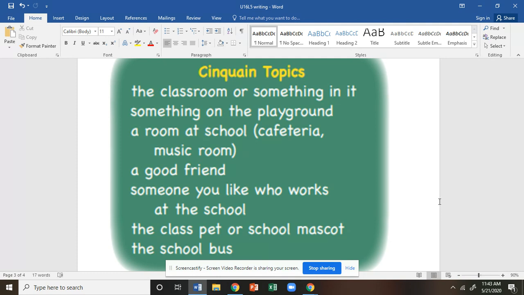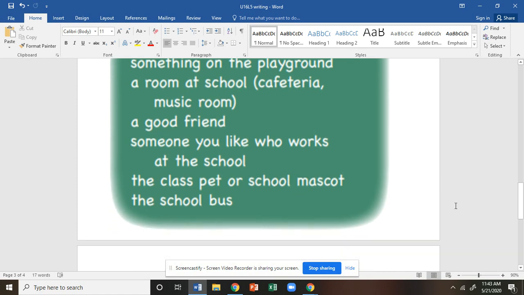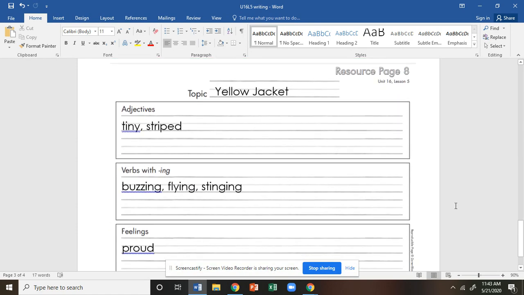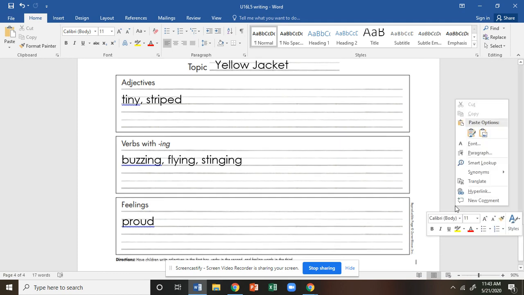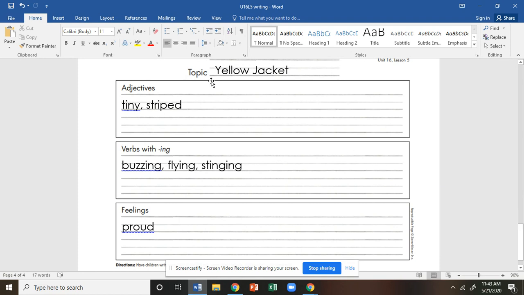Okay, now let's see what it would look like when we pick one of these topics. So again, this is for the Sin Cane poem. And I thought this was resource page 6, but it says resource page 8. So I apologize again for that. Just make sure it's the one that has topic, adjectives, verbs with ing, and feelings. So the topic I picked was our mascot, which is a yellow jacket.